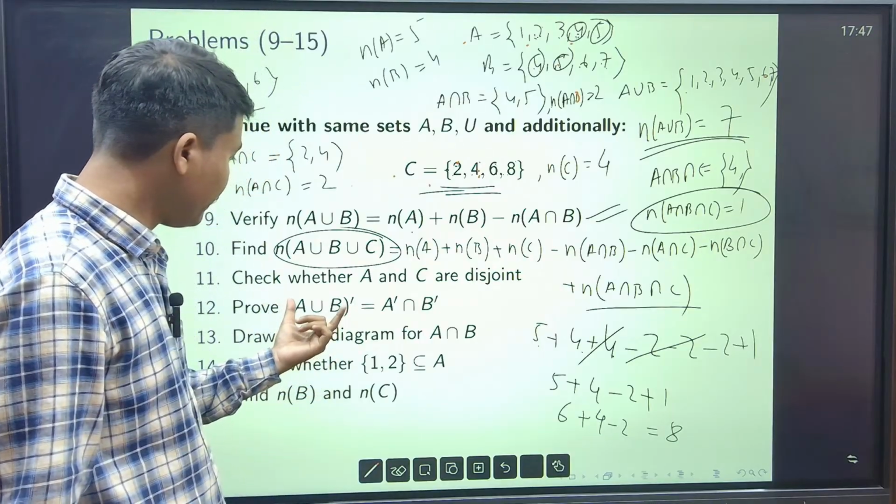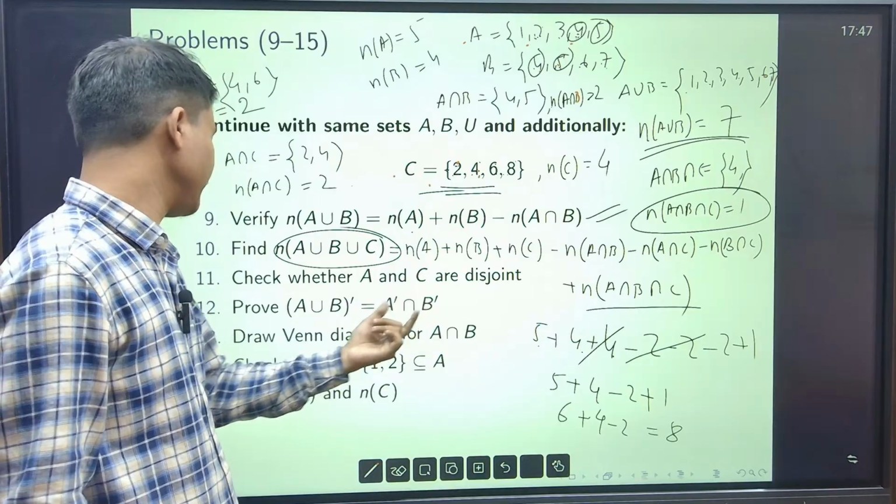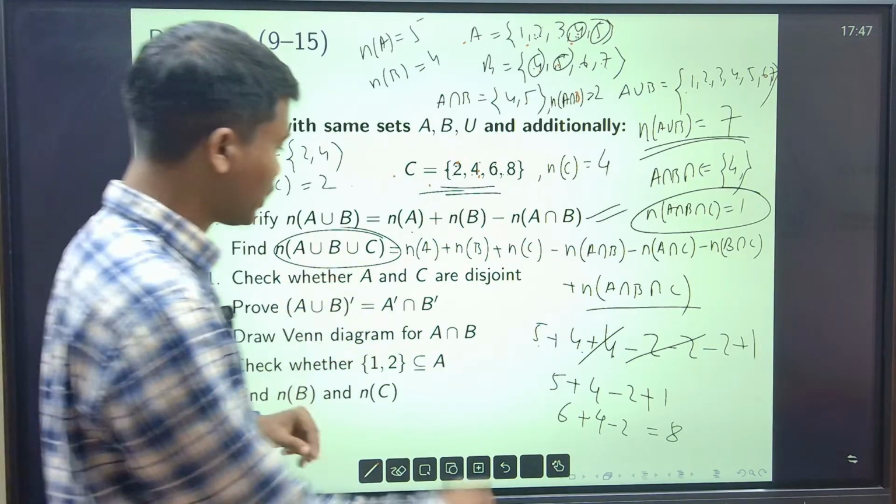Okay, now prove that A union B the complement equal to A complement. This is basically, yeah, I have already shown, right? This is De Morgan's law.